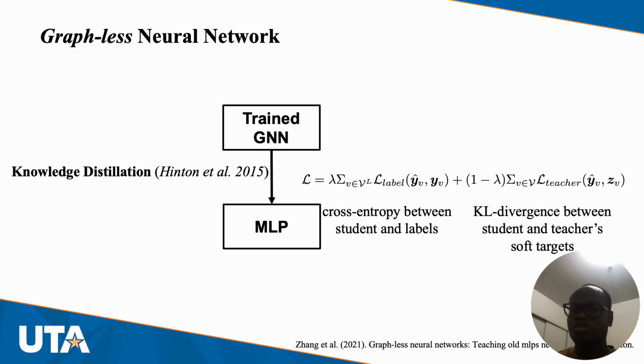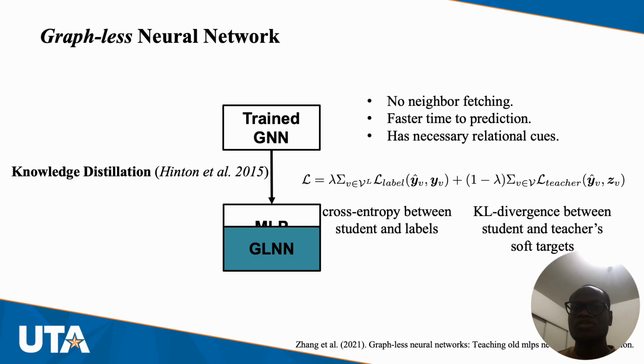This combines a cross-entropy term with a KL divergence between the student and the teacher's soft targets to create a graphless neural network. The graphless neural network now does not have neighborhood fetching, has faster time to prediction, and now has all the necessary relational cues.